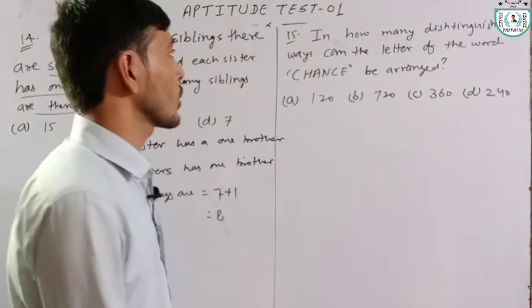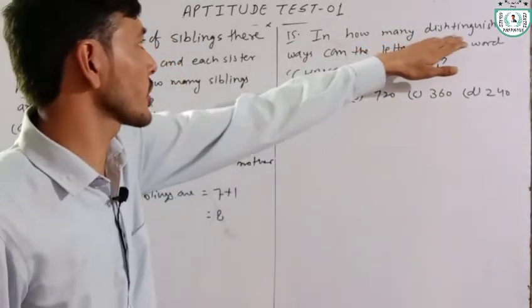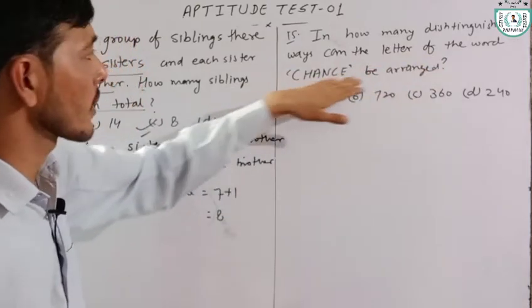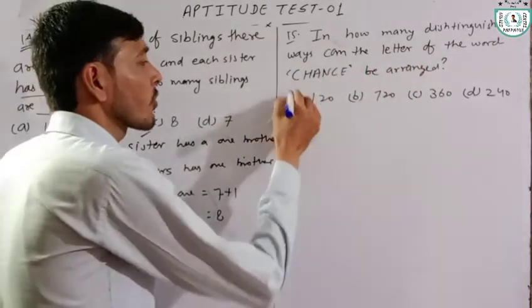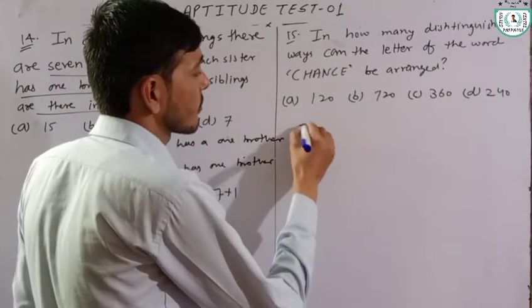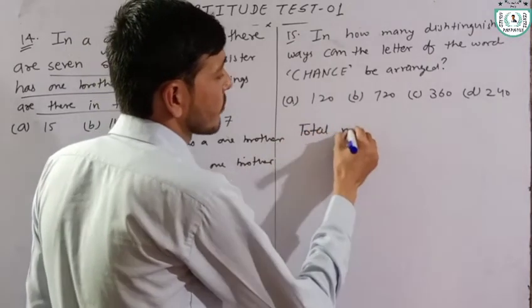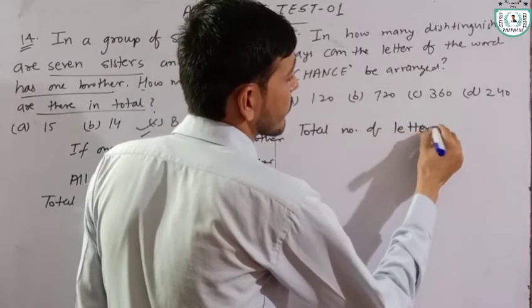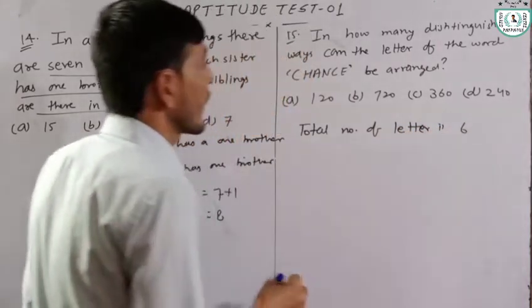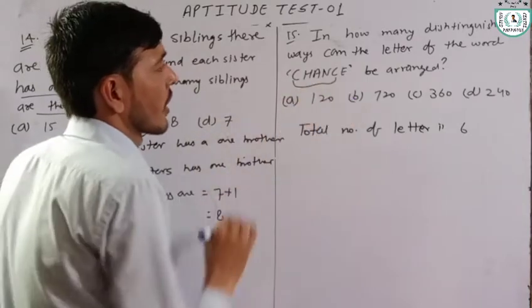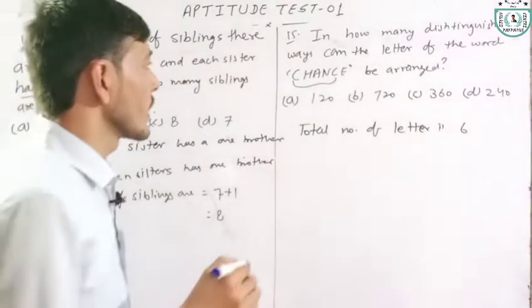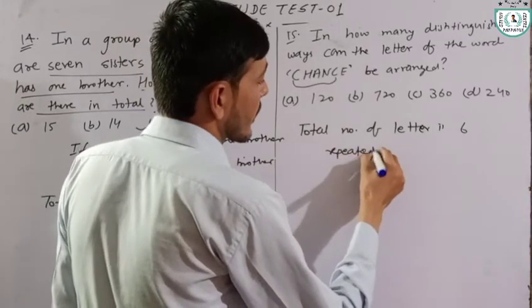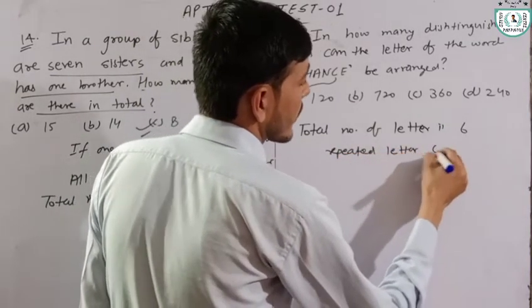Okay. Next question. In how many distinguishable ways can the letters of the word CHANCE be arranged? Total number of letters is 6, and letter C is repeated 2 times.